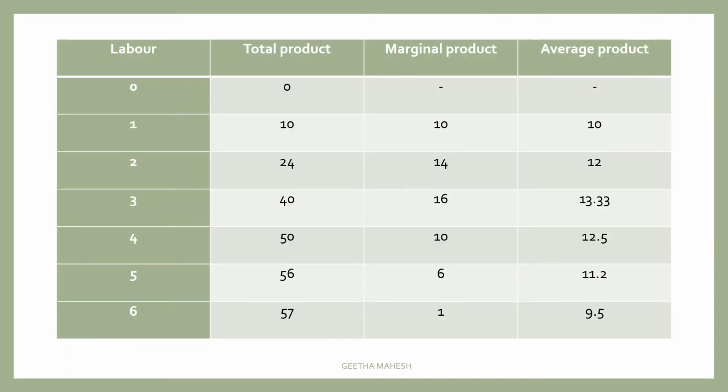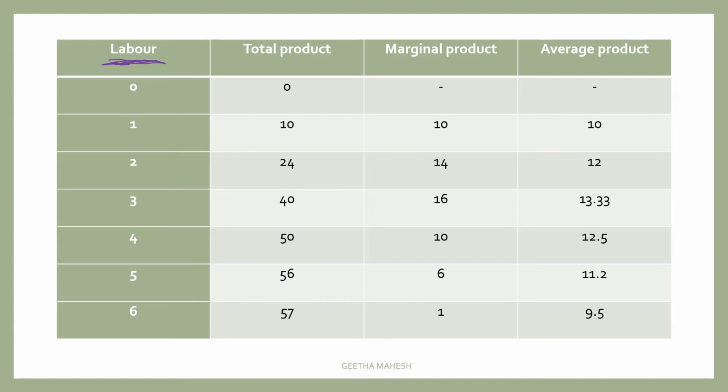Now let us understand the law of variable proportion with the help of a table. We assume that there are some fixed factors and a variable factor, which we have taken as labor. Keeping some fixed factor constant, let us consider land. Land remains fixed and there is no change in the land.